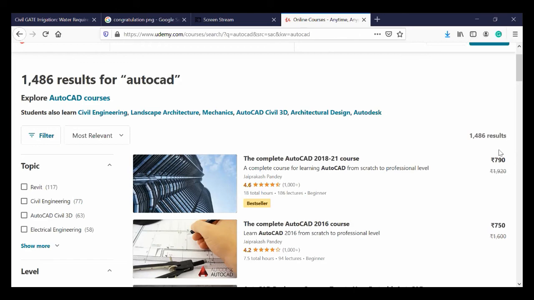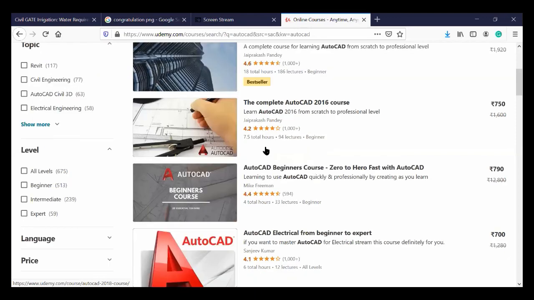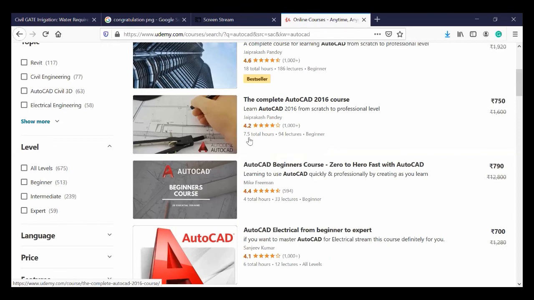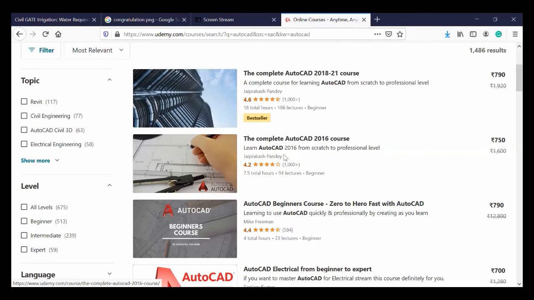So if you see this one, the first option is 18 total hours, 186 lectures. It is for beginners. Like that we can also see 7.9 hours, which means it is a very short course. As the length of the course is higher, the total hours are larger, which means the course is deeper. So like that, choose the content.